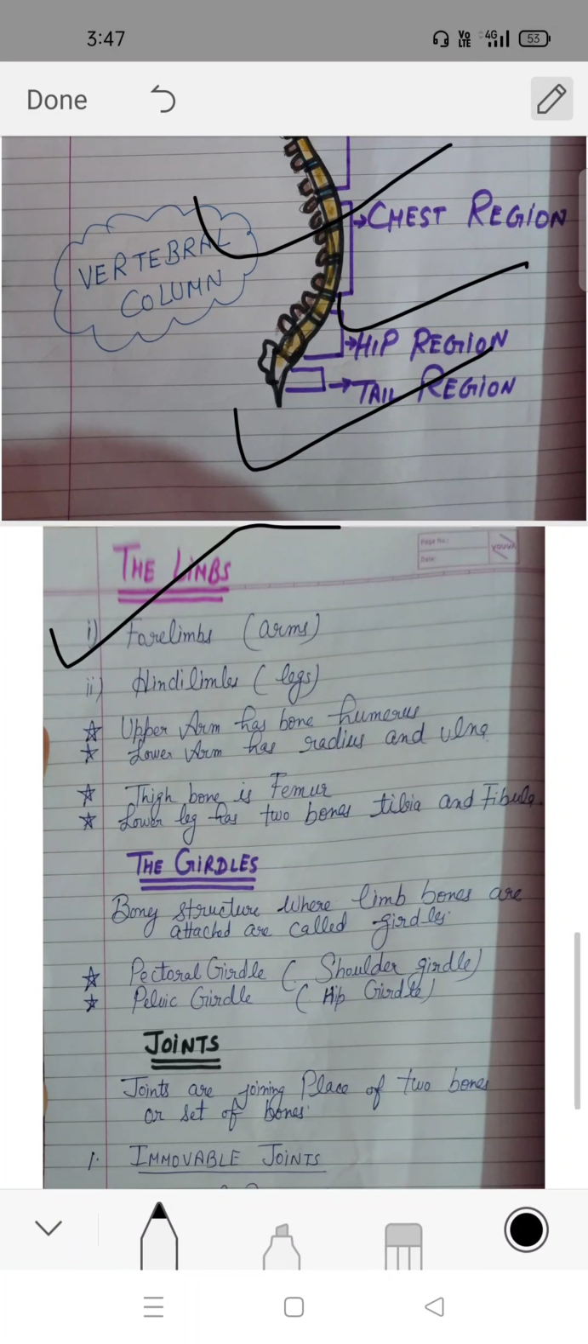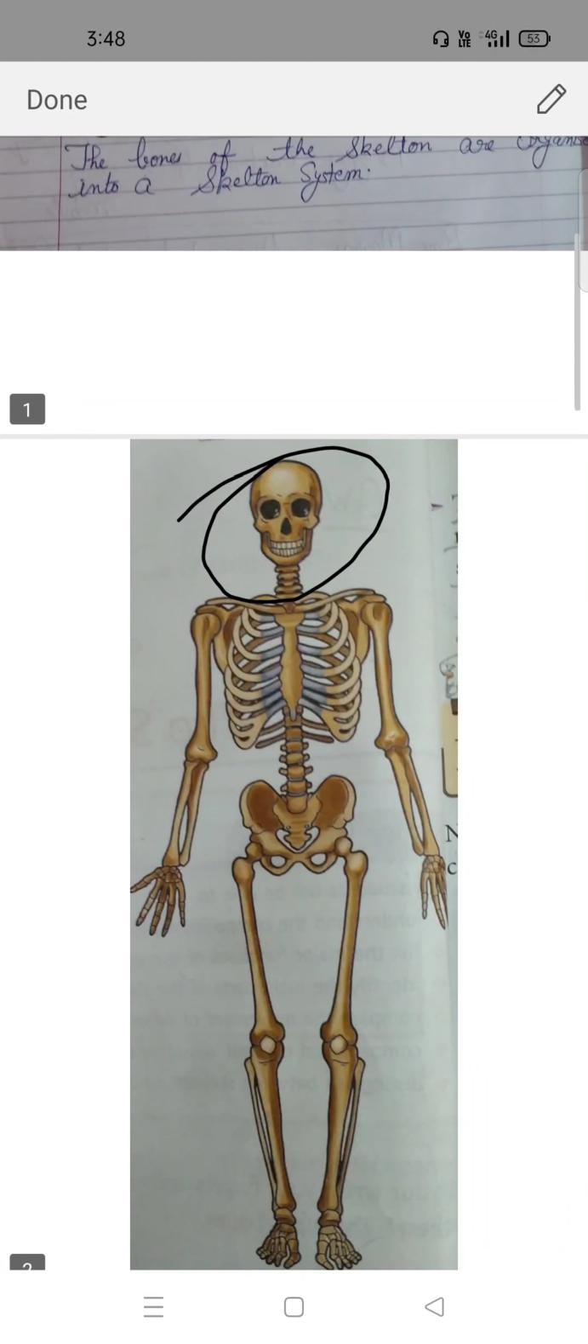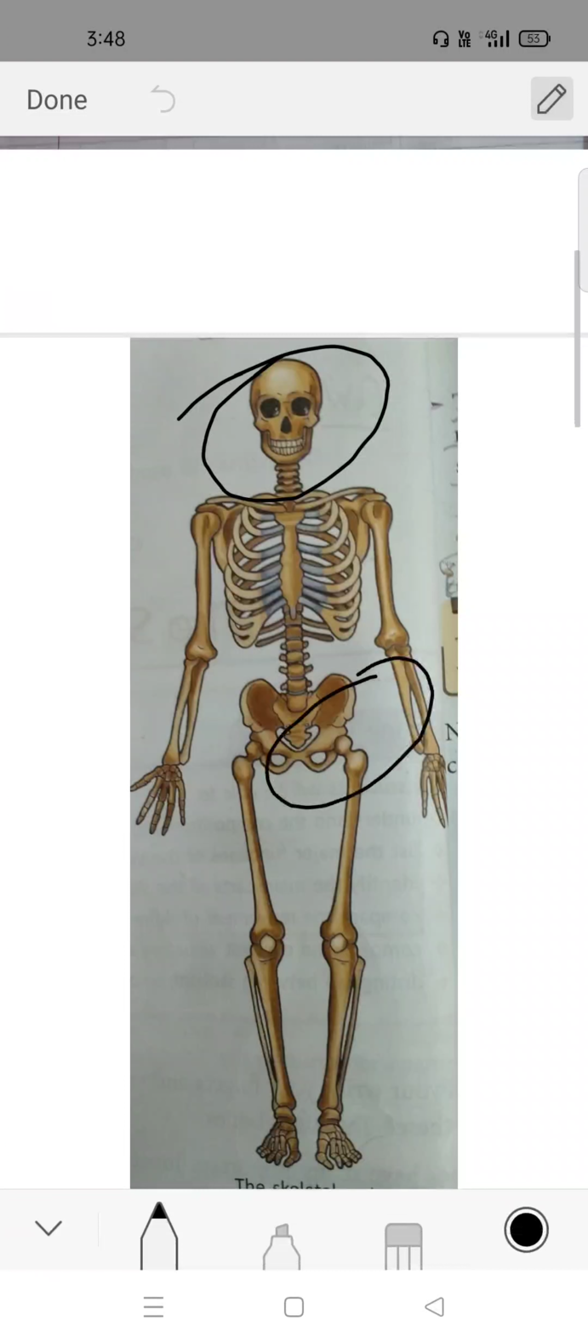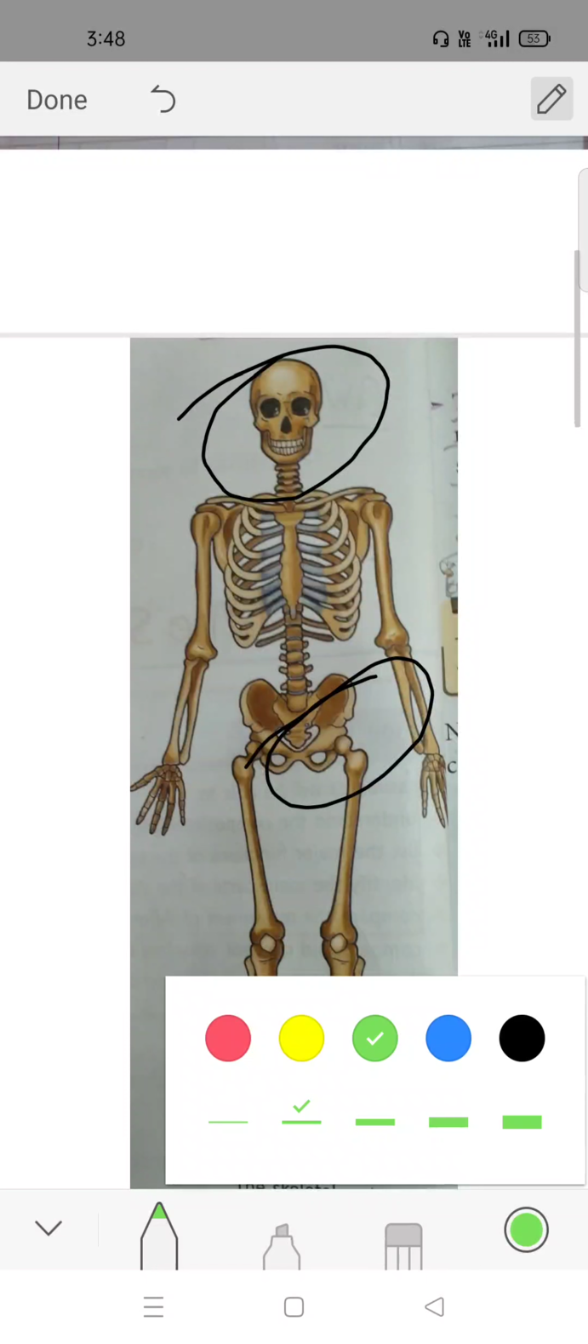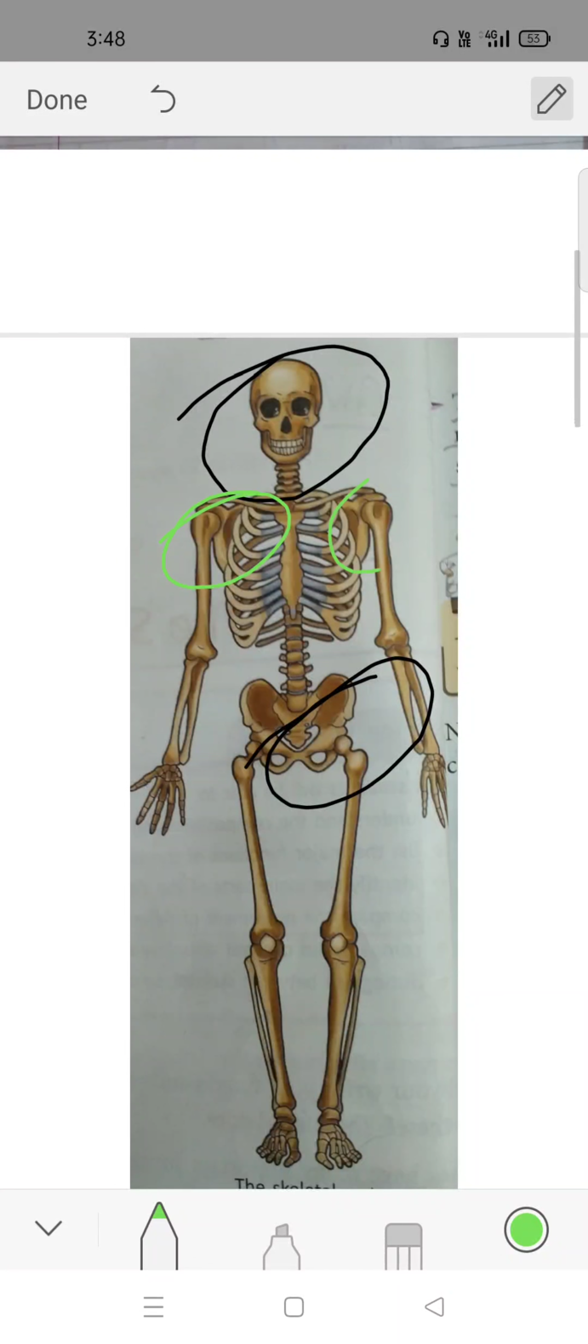Next is girdles. Bony structures where limb bones are attached are called girdles. These are of two types, pectoral girdle and pelvic girdle. As in the picture, this is the pelvic girdle and these are the pectoral girdle. These are the joints which join 2 bones or a set of bones.